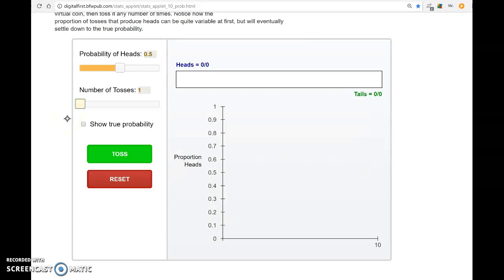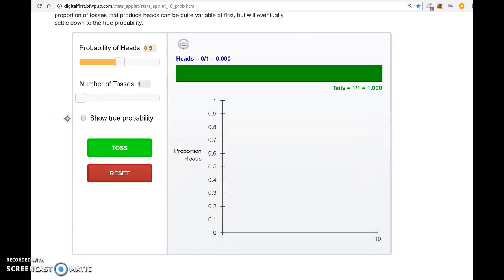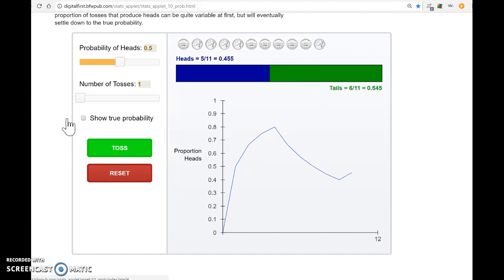If I toss it one time, I got a heads. I'm recording the proportion of heads, so that's 0%. I'm way down here at the bottom. Toss it again. Okay, I got a tail. So I'm at 50%, maybe what you'd expect. Then I got 3 or 4 heads in a row. Then I'm getting 4 tails in a row, 5.